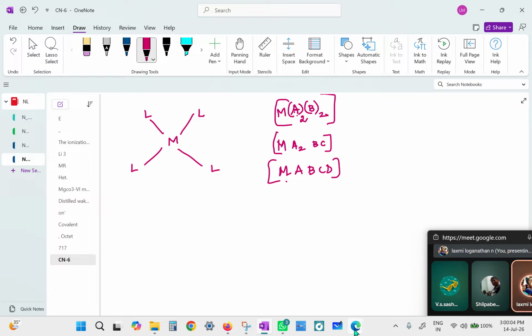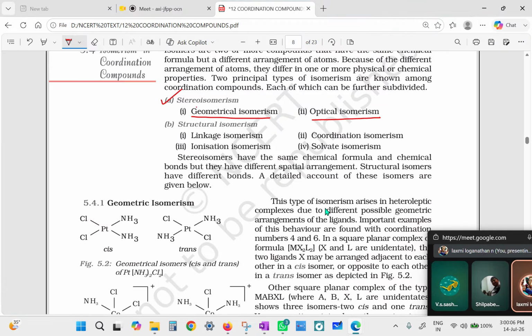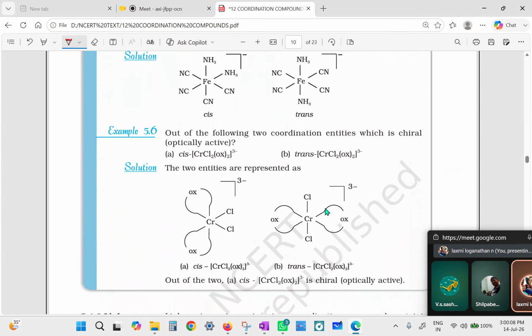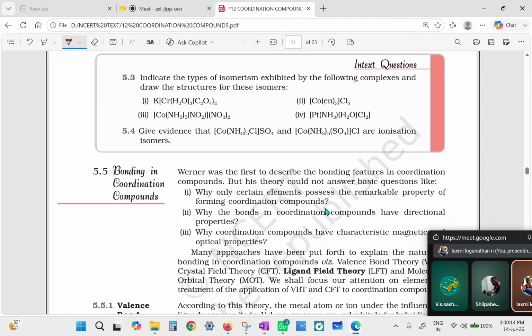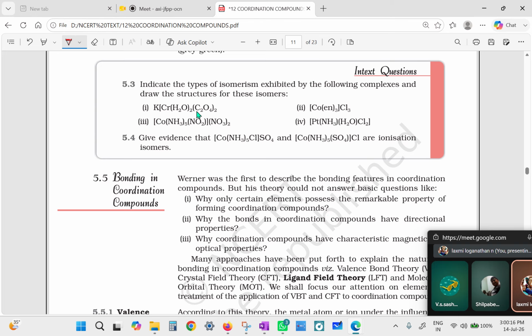So when you are looking at a complex, what should you see? Supposing I am looking at a complex and trying to think whether it is capable of showing the isomerism. Okay, look at this case. The square bracket closes here. Is it not metal A2B2 type? Oxalate is a didentate ligand. So it is A2B2 type, okay.